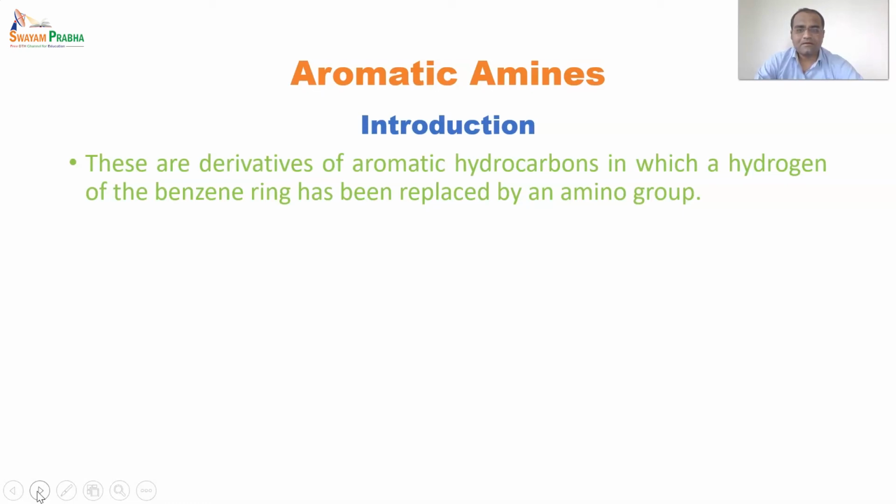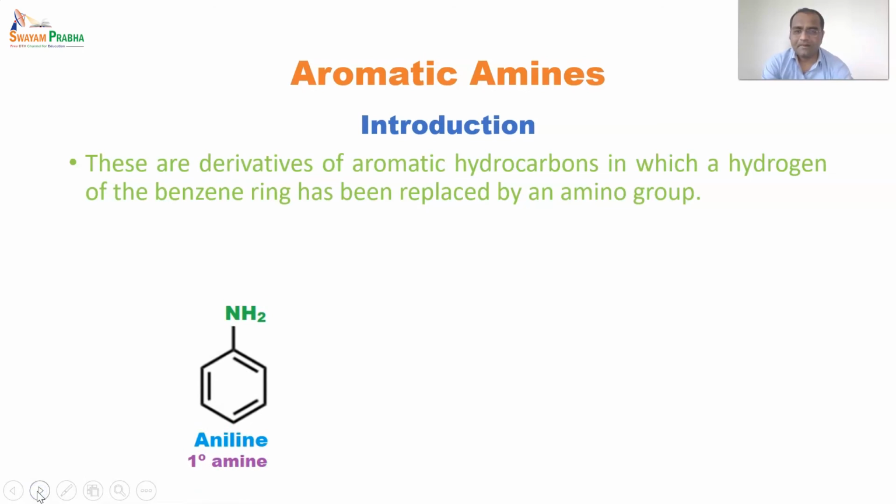An aromatic ring adjoined with an amine is said to be an aromatic amine. These are the derivatives of aromatic hydrocarbons in which a hydrogen of a benzene ring has been replaced by an amino group. So simply, by substitution of a hydrogen atom of a benzene ring by an amino group.